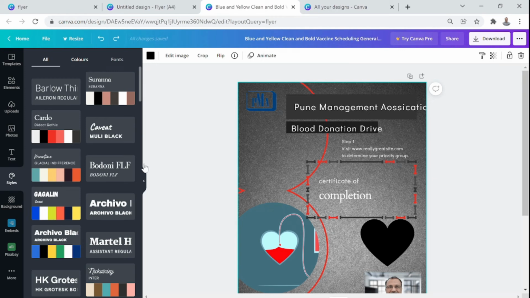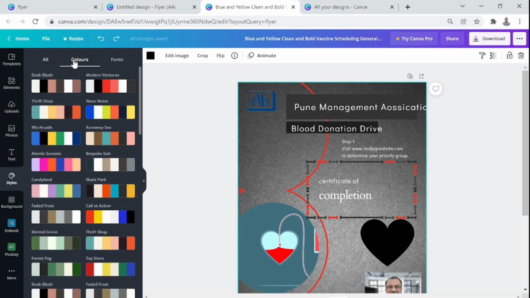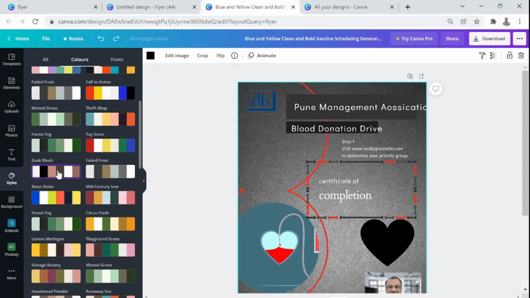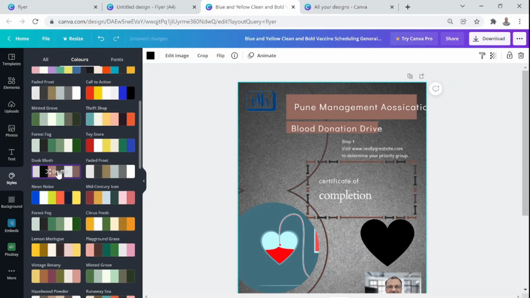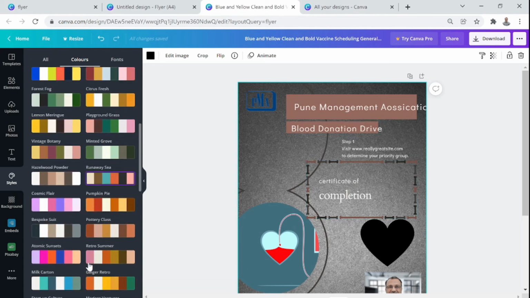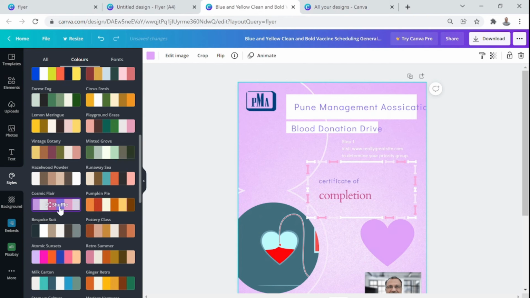So you go to colors only then. Here on top you see color, and here you can change the colors only. See, your fonts are retained, your placement is retained, nothing has changed. It's just the colors which have changed, including the color of this frame. Did you notice that? Not just the colors of these boxes here, but also the frame. If I change it one more time, you will notice it even better. It is matching with the theme automatically.